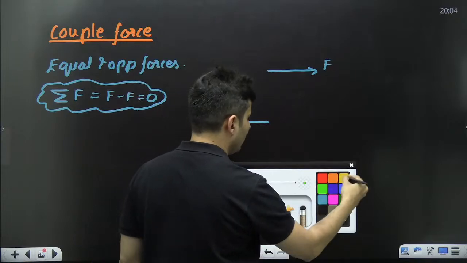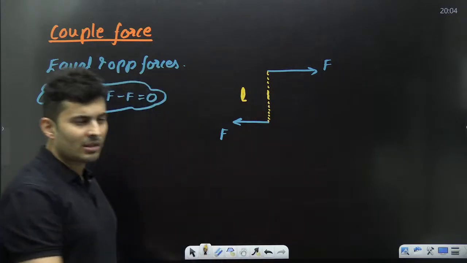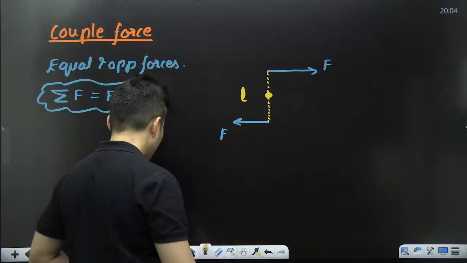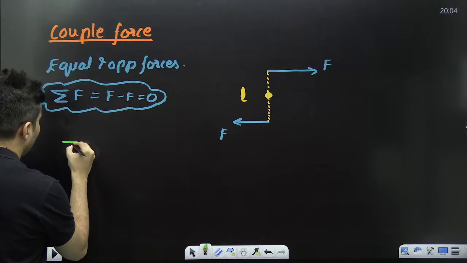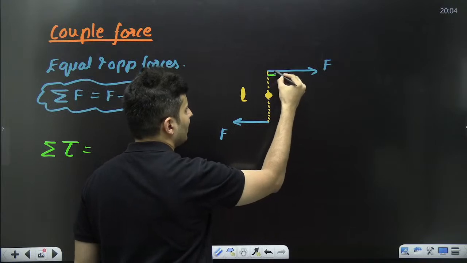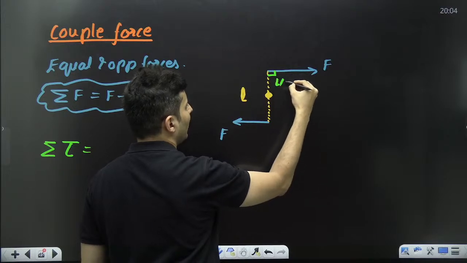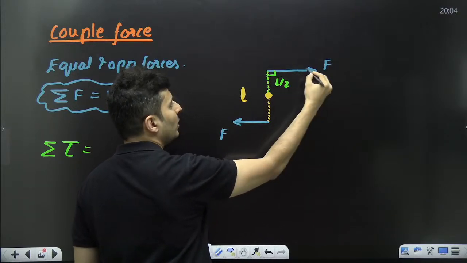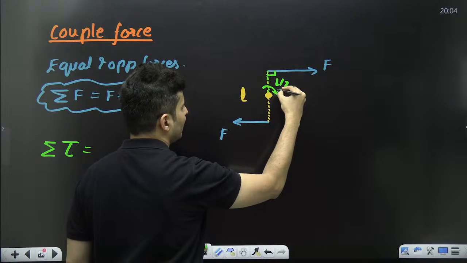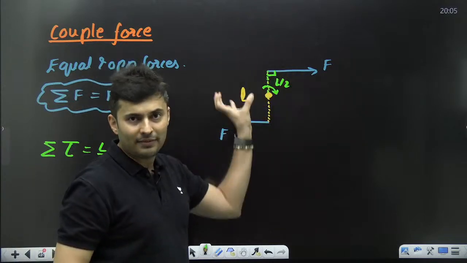Imagine these two forces are being separated by a distance of L. You measure the torque about this point. When I calculate the net torque, for this force, which is perpendicular from here, this distance, how much will it be? Won't it be L by 2 from here till here? Perpendicular force is F. So what is the torque by that force? Won't it be L by 2 into F? L by 2 into F is the torque.